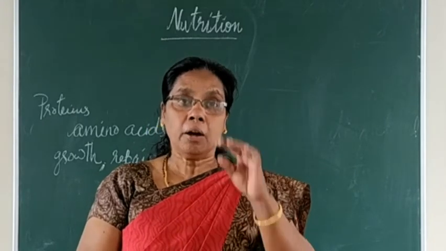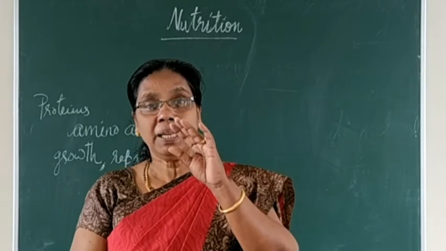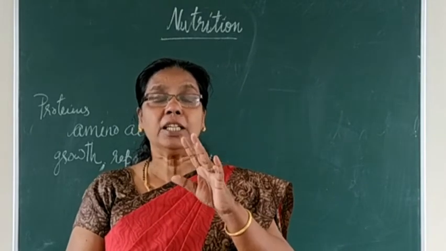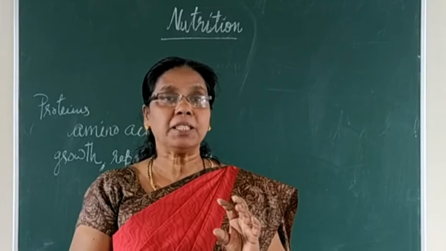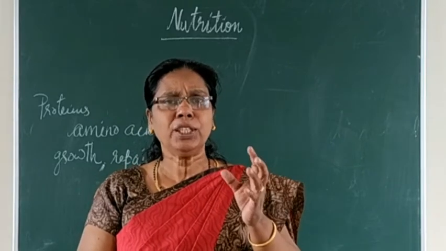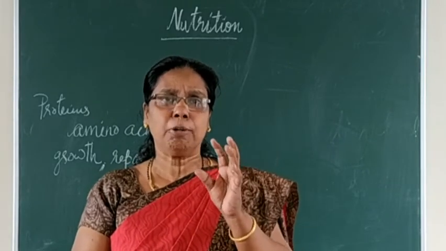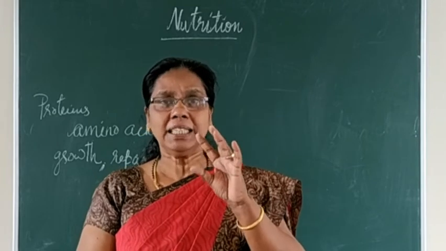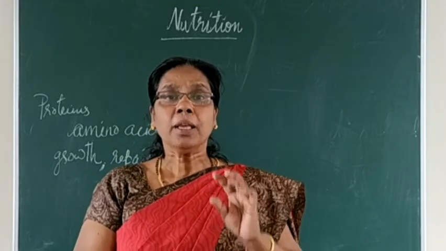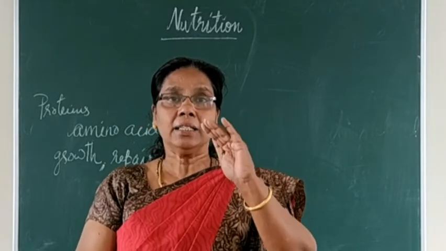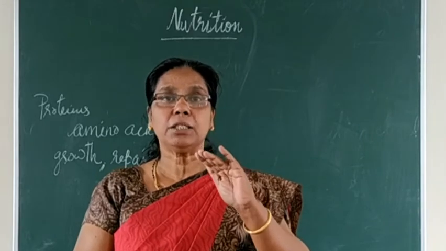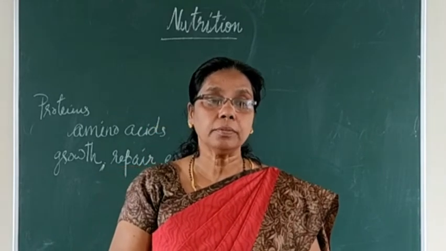Marasmus. So always remember the mother's milk. It is a very good food. Almost all nutrients are present: carbohydrate, fat, protein, everything the child needs for the body. Mother's milk is rich in all these things. So in the younger age, one should not stop breastfeeding the child.